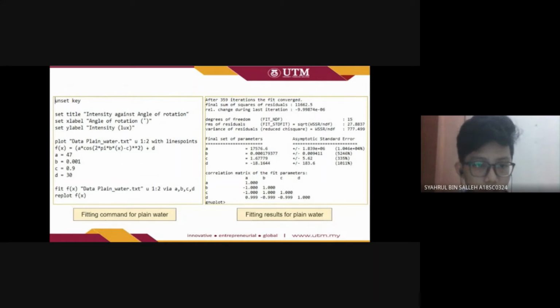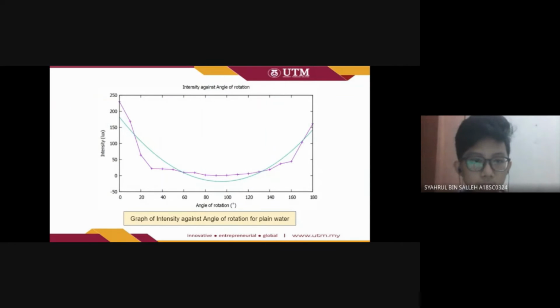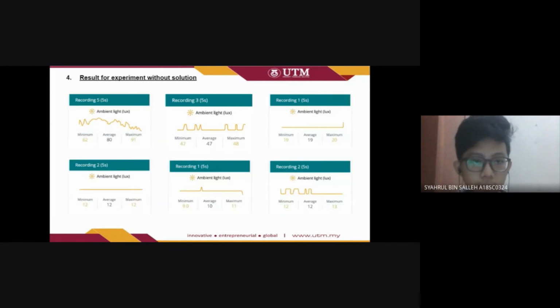So this is the fitting command and the fitting result, which shows the reduced chi-square is 777.499. So this is the graph of the fitting. And next is the result without any solution.